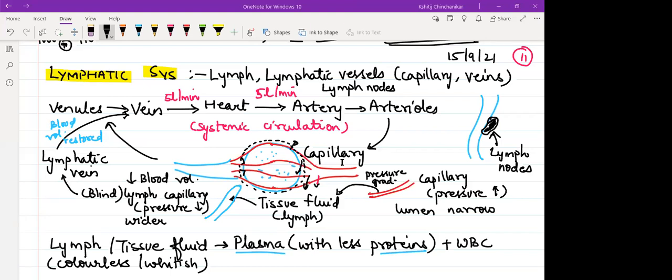Lymph nodes are nodular structures, a type of lymphatic tissue which stores WBC, primarily lymphocytes. Okay? So clear with the lymphatic system, guys? Can we just now move on to our major organ of circulation? Heart. Please copy this page so that we come to know the structure and the function of the heart.